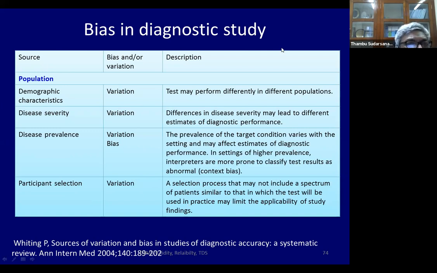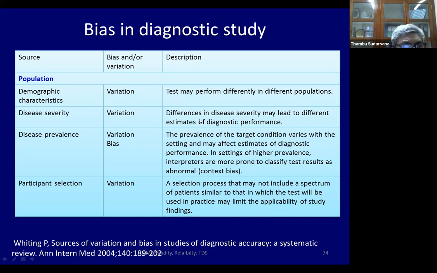So the sources of bias in a diagnostic study, I've given you this reference here. It could be the demography. The study was done in America in a very rich, affluent neighborhood, and you are going to use the study in a group of villagers who are very poor, with a very different background situation. So that is a variation bias because you're using the study in another population.